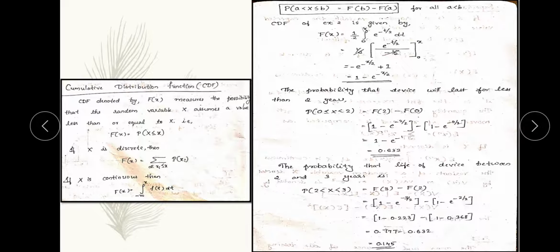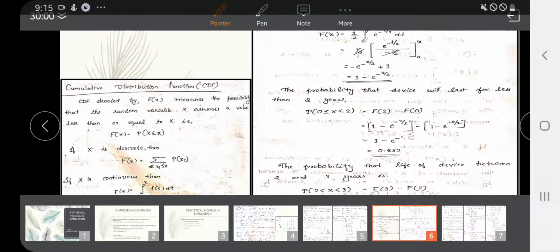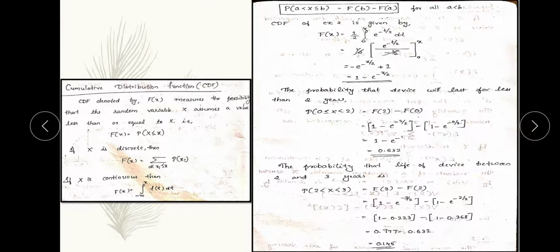P of a less than x less than or equal to b is equal to F of b minus F of a, for all a less than b. Now the CDF of the previous example exercise that we have done is given. F of x is equal to 1 divided by 2 times the integration of e to the power minus t divided by 2 dt.